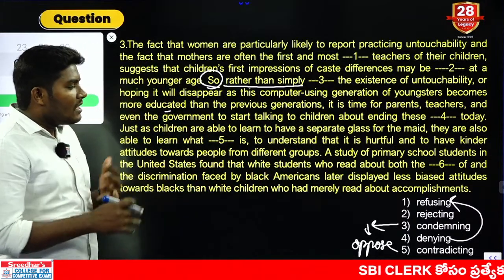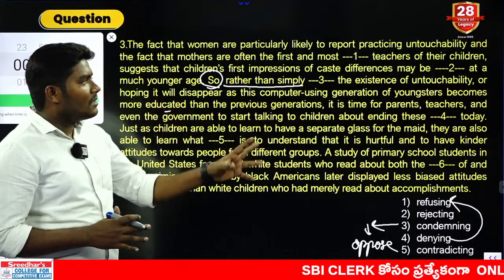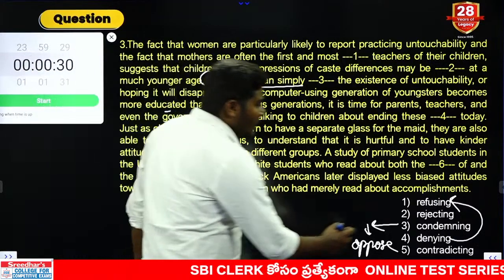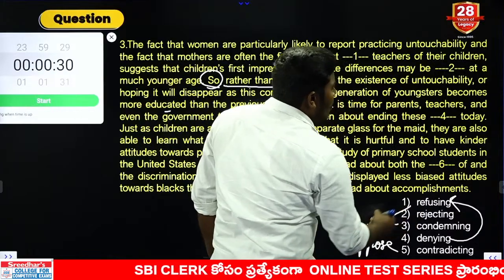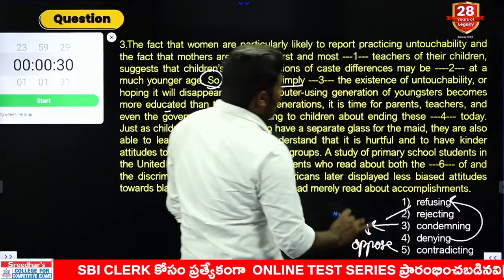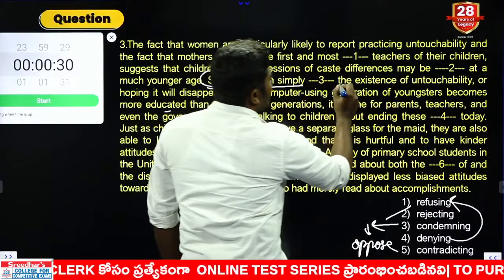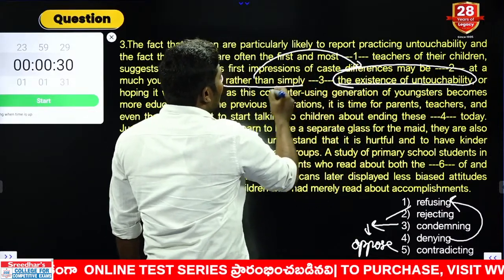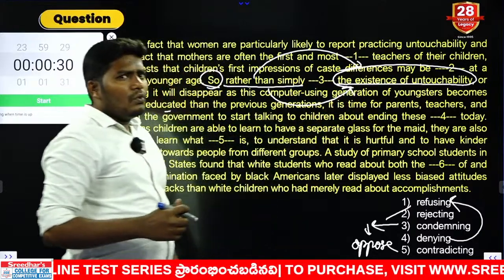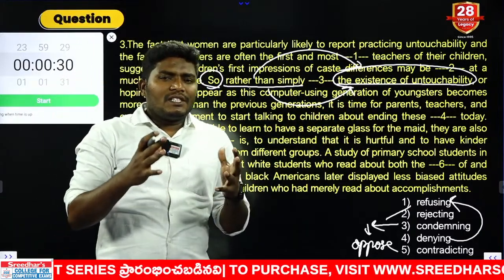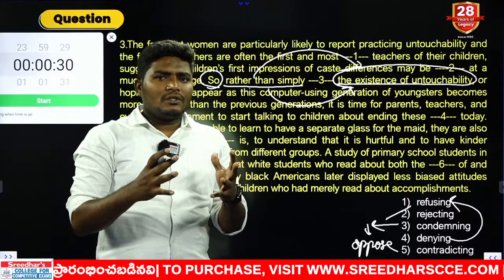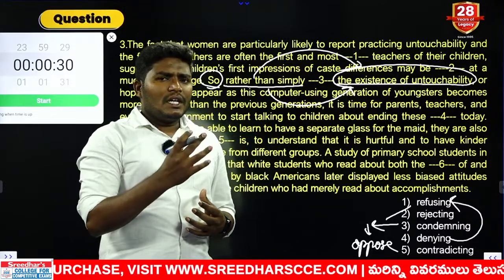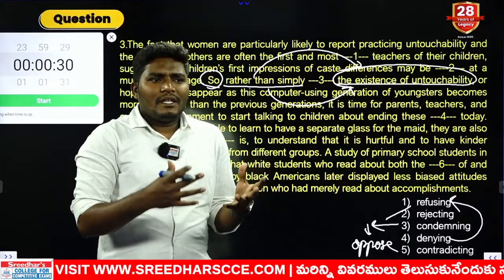Okay, so rather than simply saying there is no untouchability, rather than rejecting, or we can also go with the word refusing, but we are speaking about the existence of untouchability, right? So is it refusing this or rejecting this? For example, let us say there is a bad thing in society. Now do you reject it or do you refuse it when somebody says you are doing it?